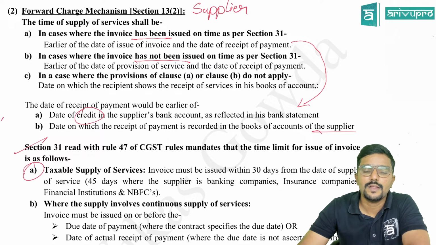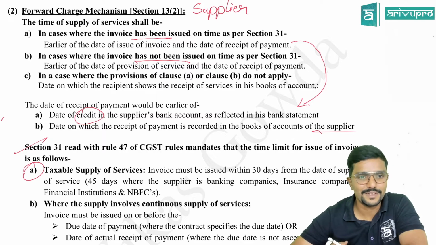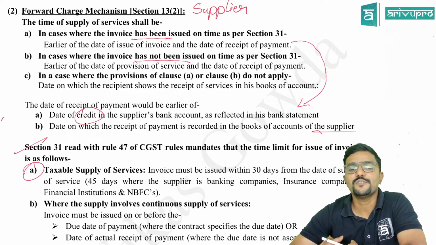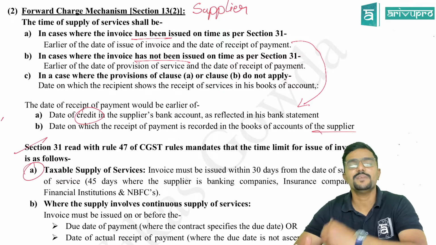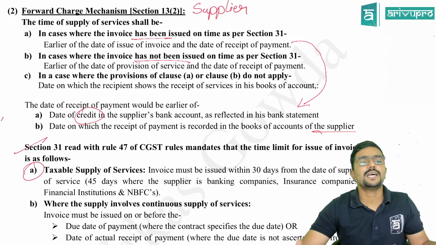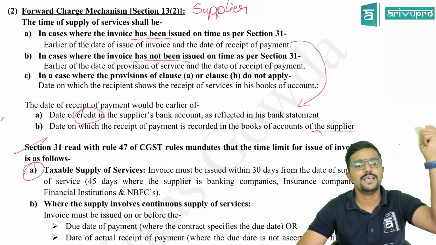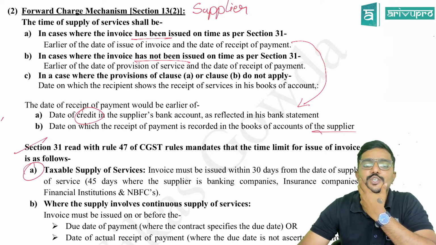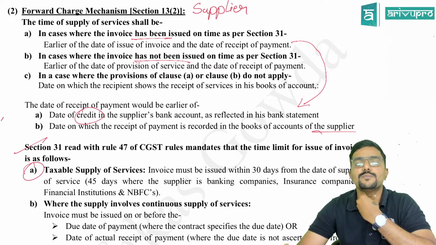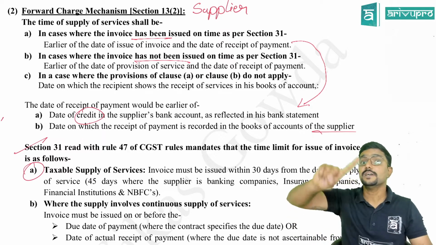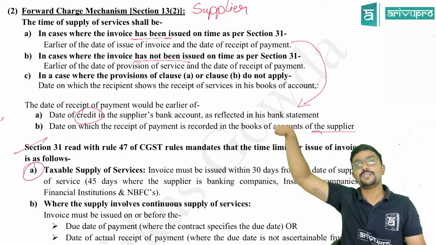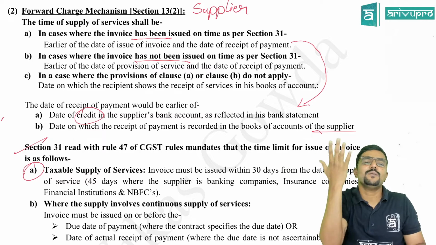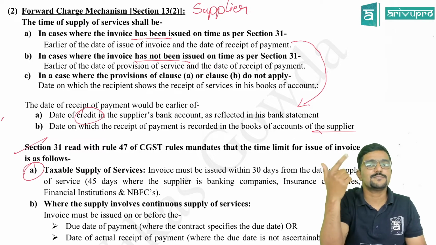Okay. Last clause. In a case where provision of clause A or clause B do not apply. So in case where provision of clause A or clause B do not apply, means I am not able to determine the time of supply as per A and B, then apply C. What is C? Date on which the recipient shows the receipt of services in his books of accounts. See, here we are thinking from the recipient's point of view because I am not able to determine the time of supply as per A and B.